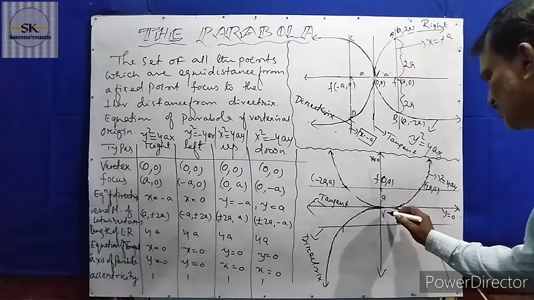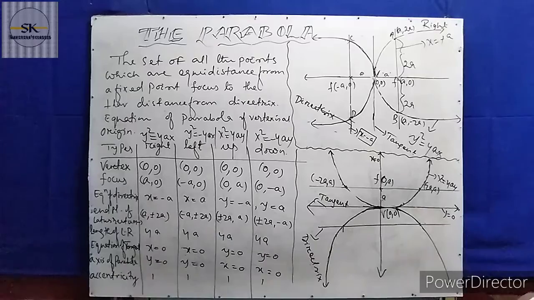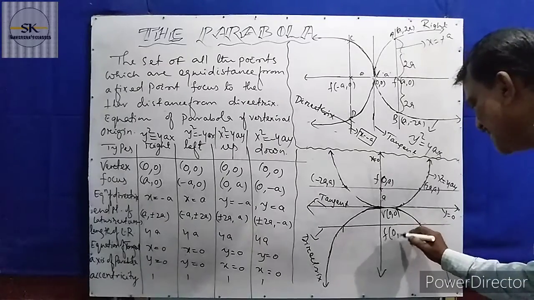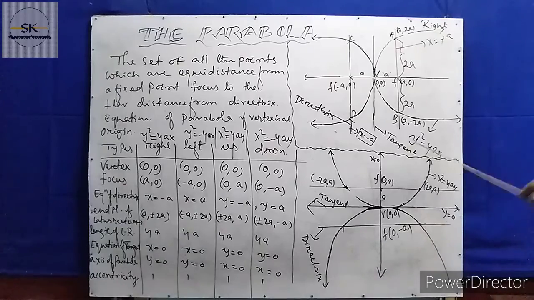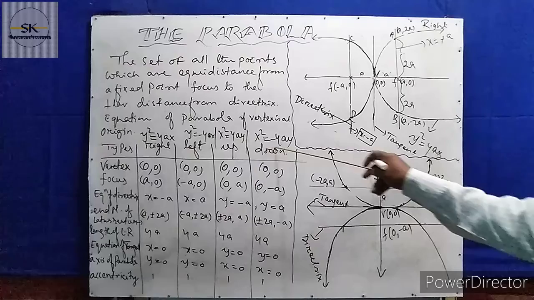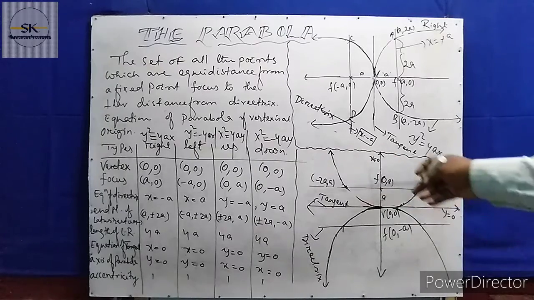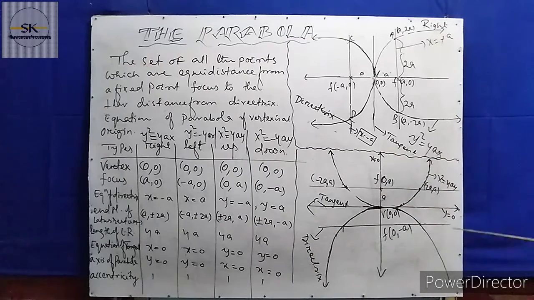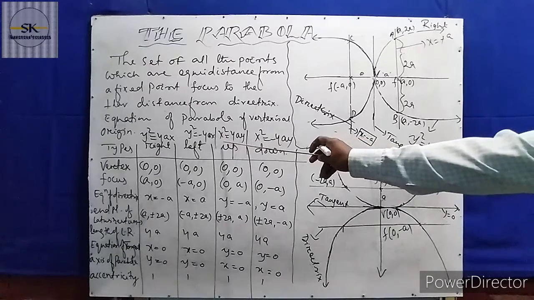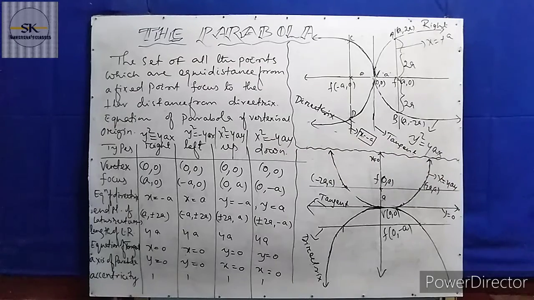This is the vertex (0, 0) again. Below it, here it is (0, −a). This is the focus for the down parabola, and the endpoints for the up parabola and down parabola are written here. So when the parabola opens upward, its equation can be represented by x² = 4ay.